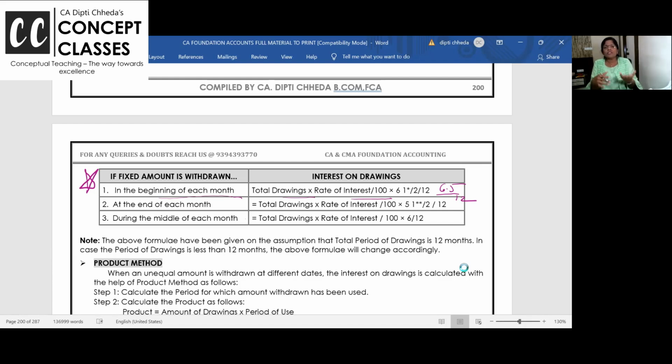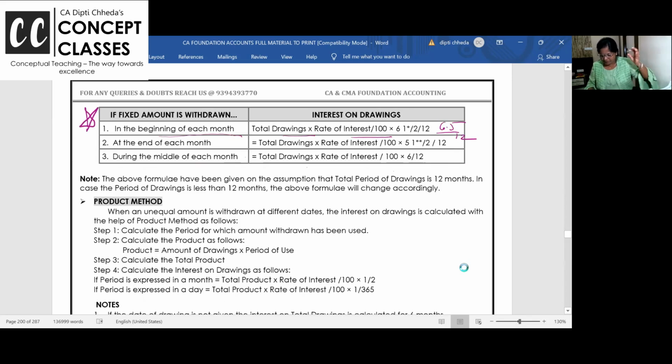Ma'am, exam में it was just drawings. They didn't give beginning and end. Average interest you charge. Total drawings, rate of interest into 6 by 12. Average interest you charge. Are you all following? इसमें कुछ क्वार्टर के भी रेट्स हैं, कब भी पूछ सकते हैं. I will add on that and I'll share tomorrow.